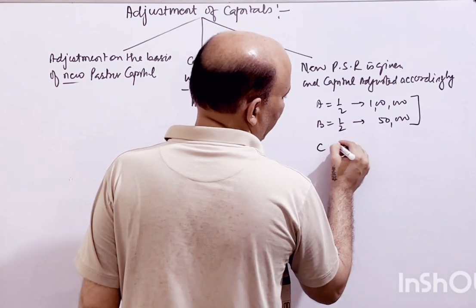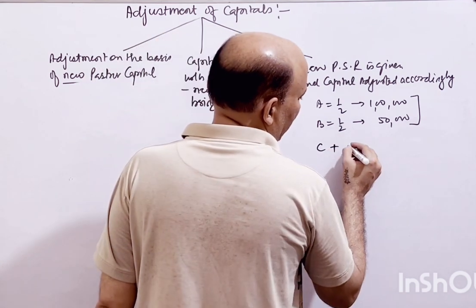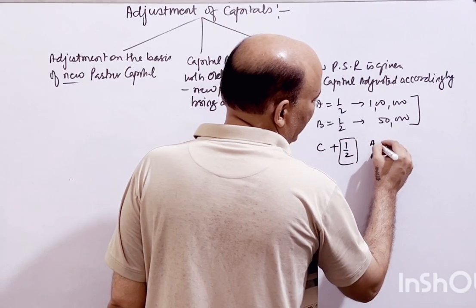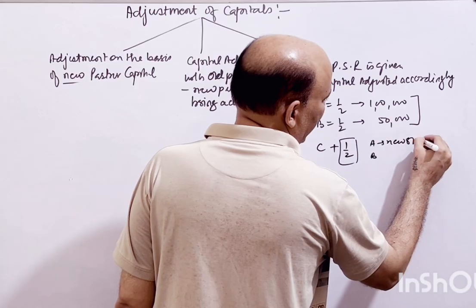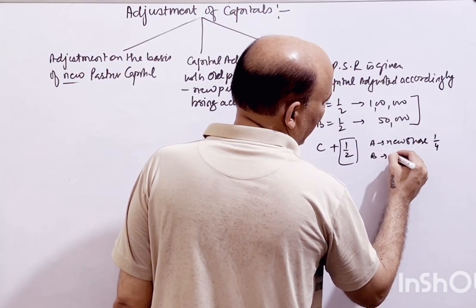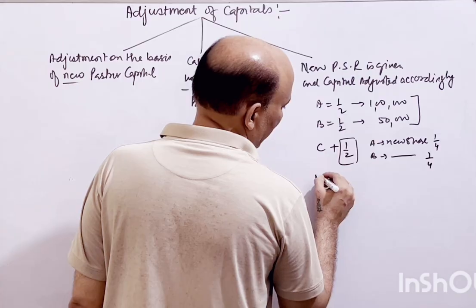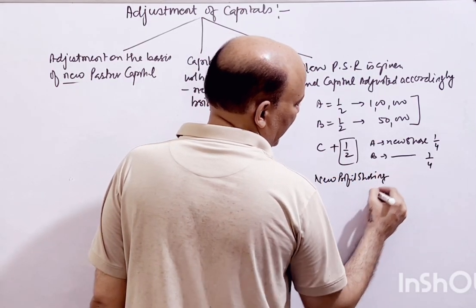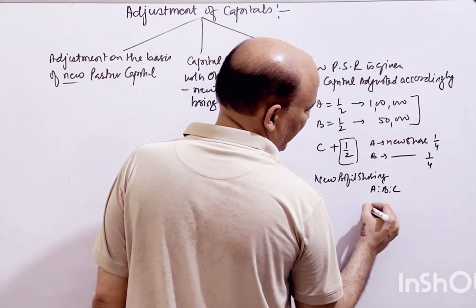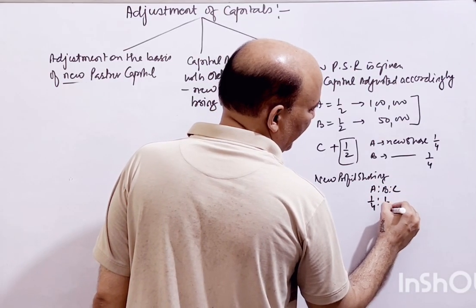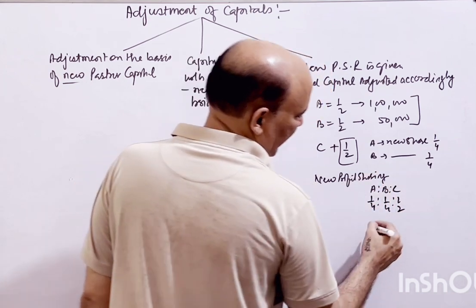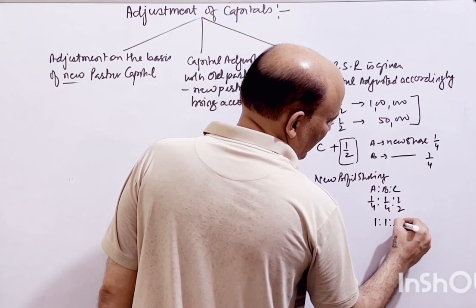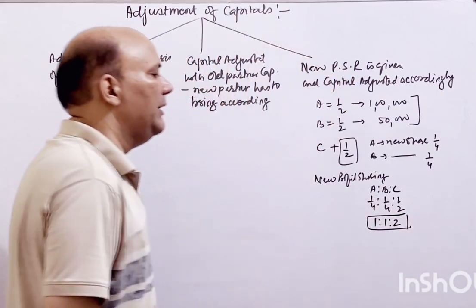Now C is being admitted, plus means admission, right? And he has been given 1/2 share. So A's new share will become 1/4 and B's new share will become 1/4. So what will the new profit sharing ratio be? A:B:C, that is 1/4, 1/4 and 1/2. Equate it, and it becomes 1:1:2. Okay, this is your new ratio.